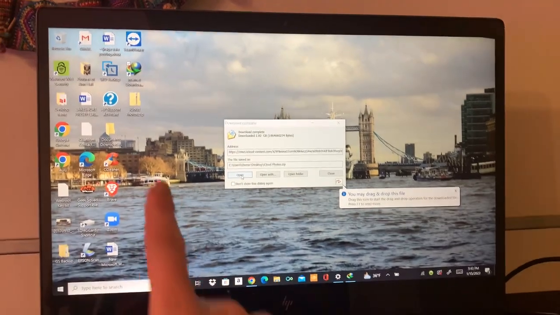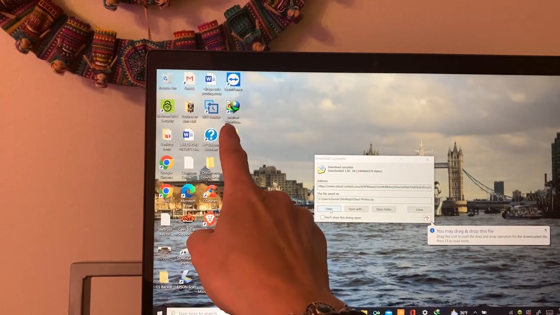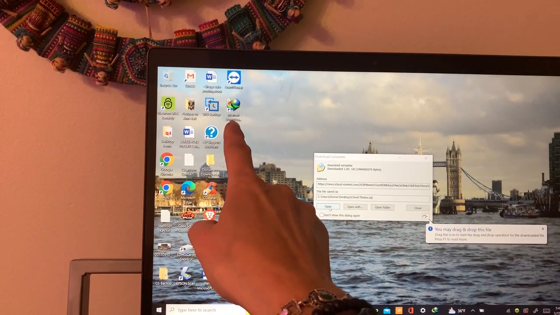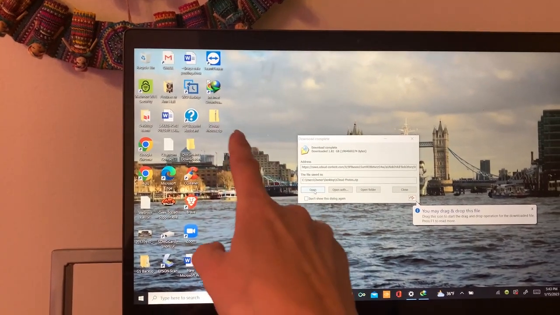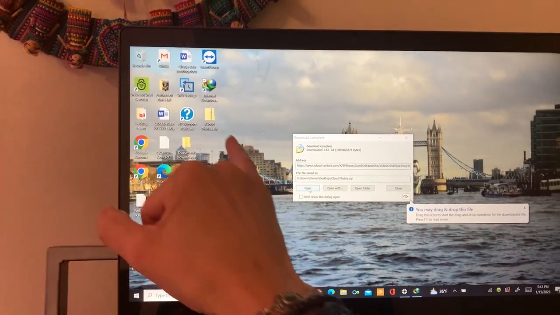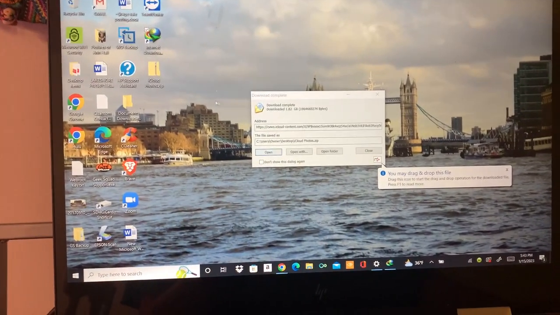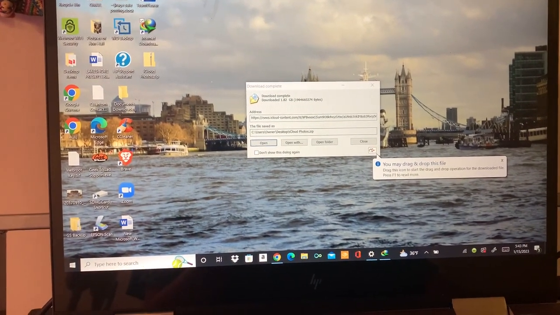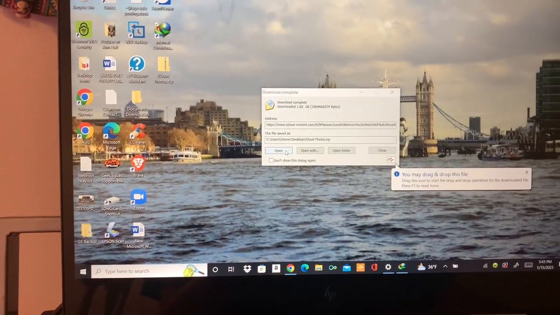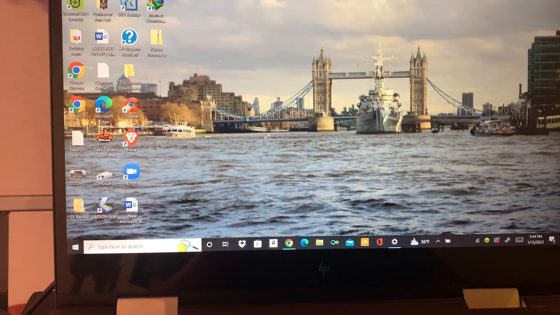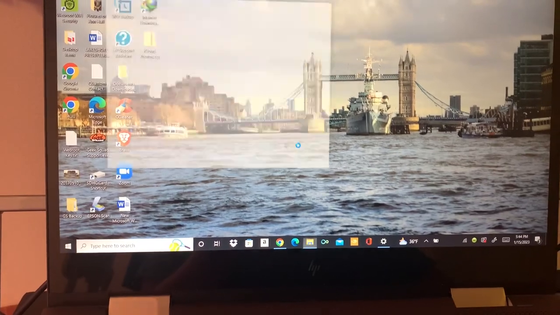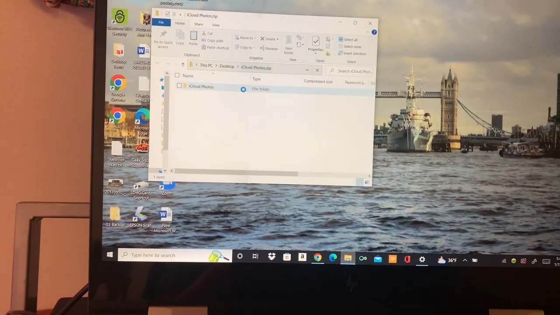Okay, I just already downloaded your Internet Download Manager. There's your icon. Now, your iCloud folder is just done downloading. So it's just now asking you, do you want to open this up? So we can open it up and take a look at what I'll get downloaded.